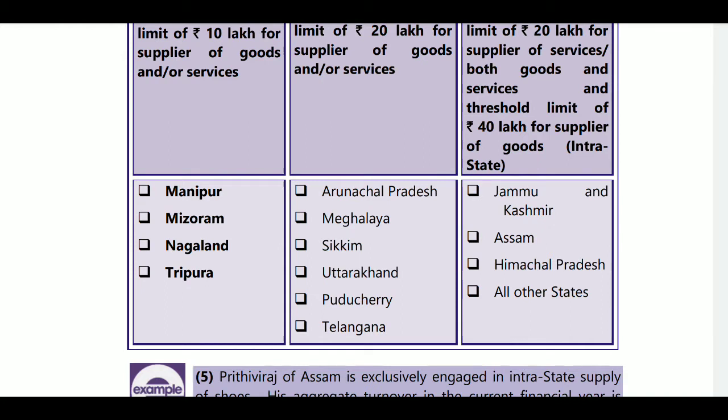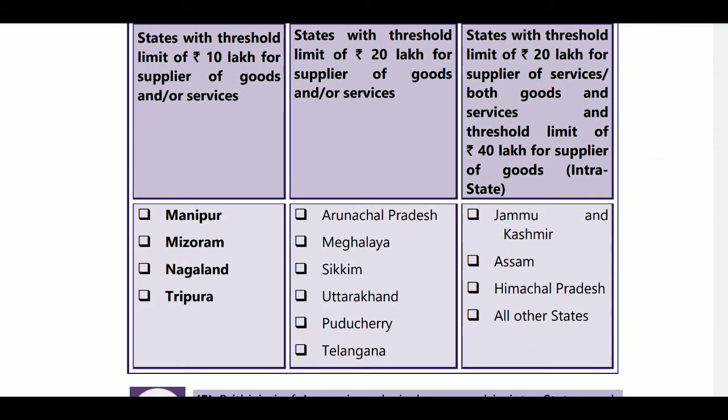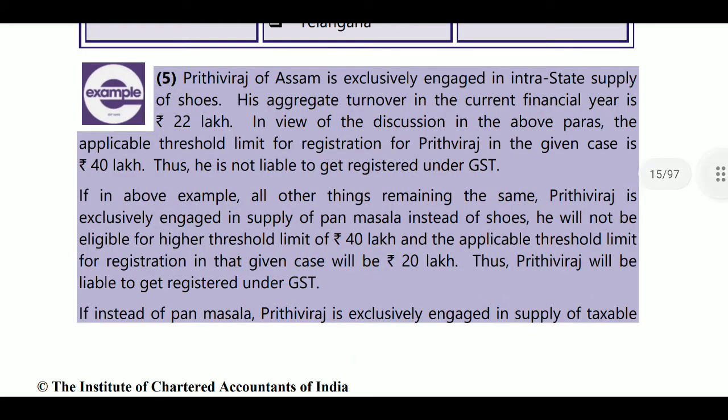For other states like Jammu and Kashmir, Assam, Himachal Pradesh, all other states, it will be a 40 lakhs turnover if you are exclusively engaged in goods. If you are in goods plus services, then your turnover limit will be 20 lakhs only. For example number 5, they discuss Prithviraj of Assam. In Assam he will come under the 40 lakhs category.